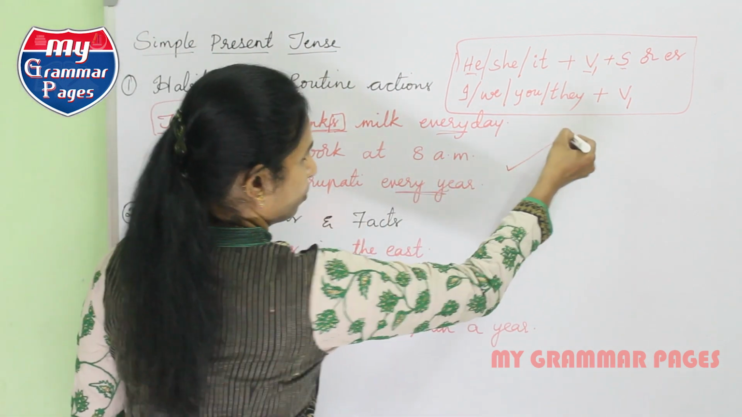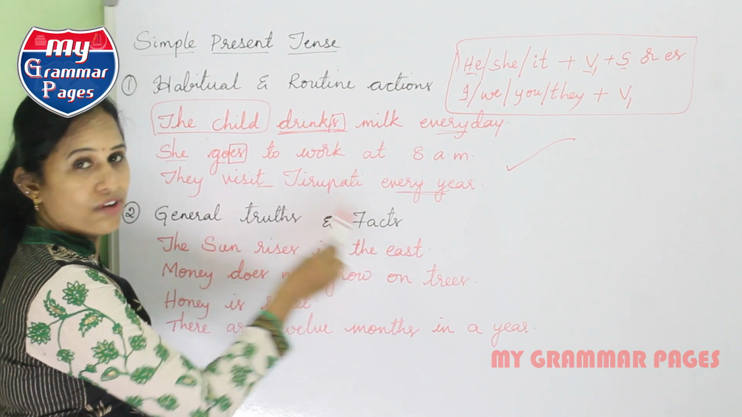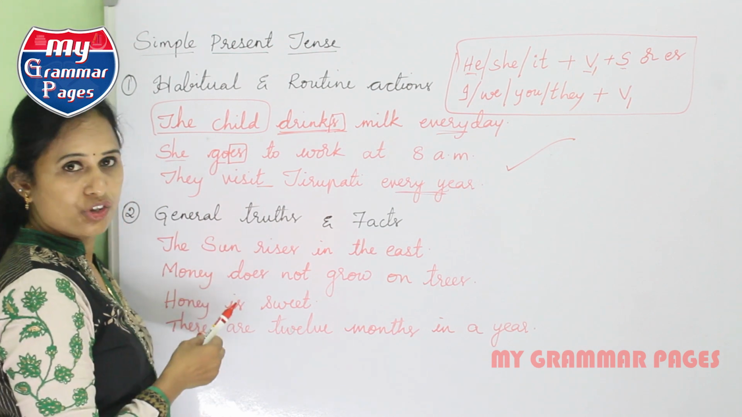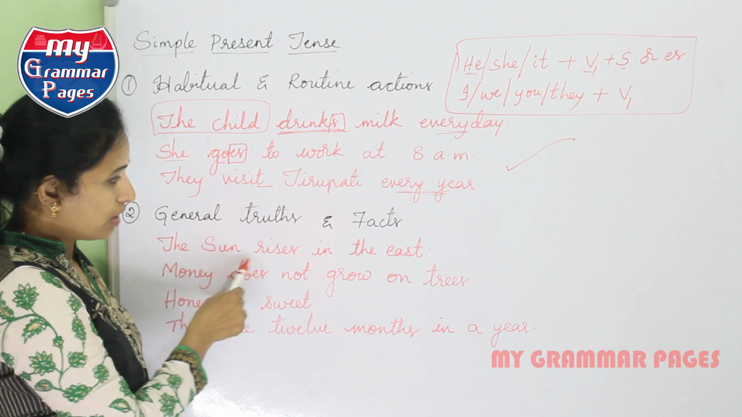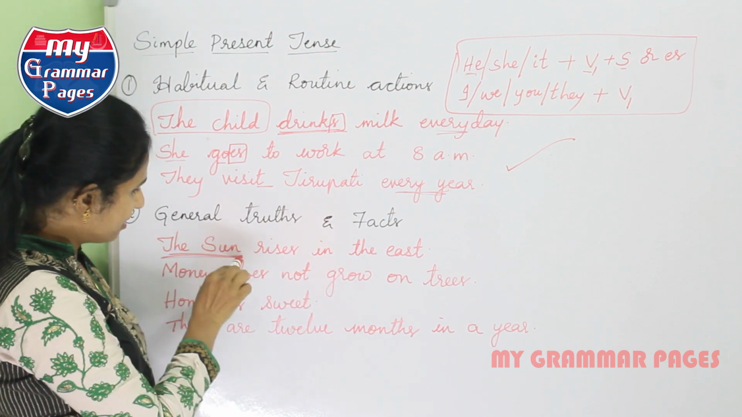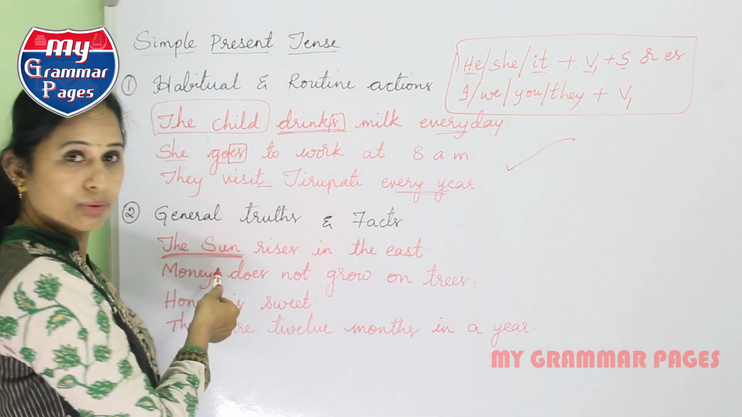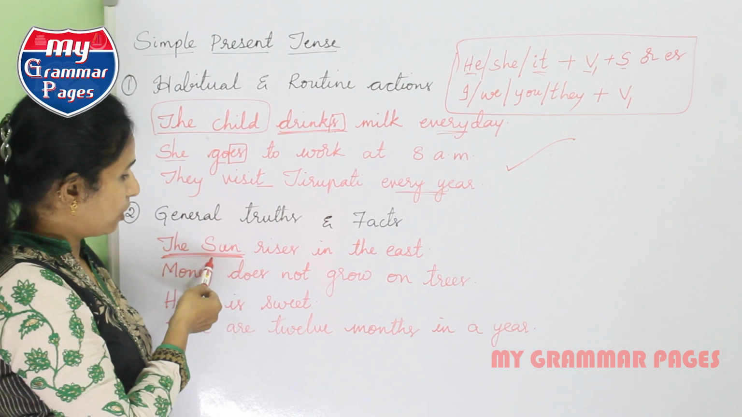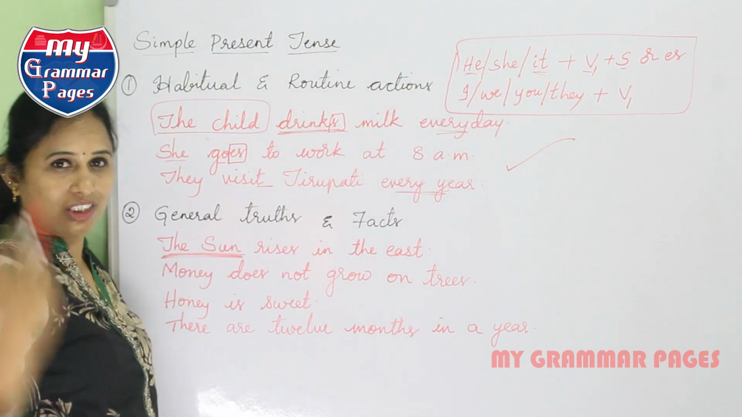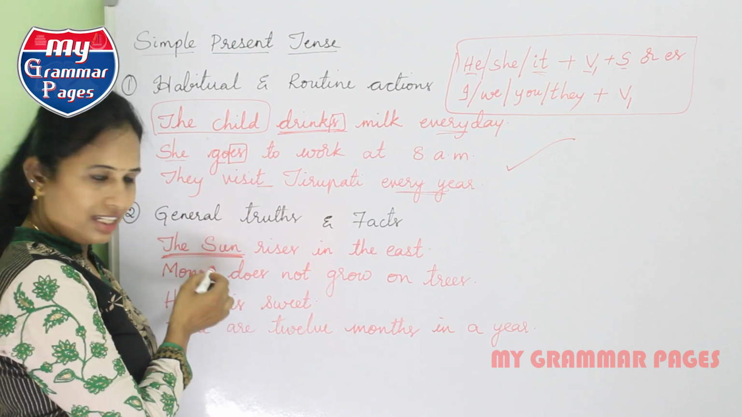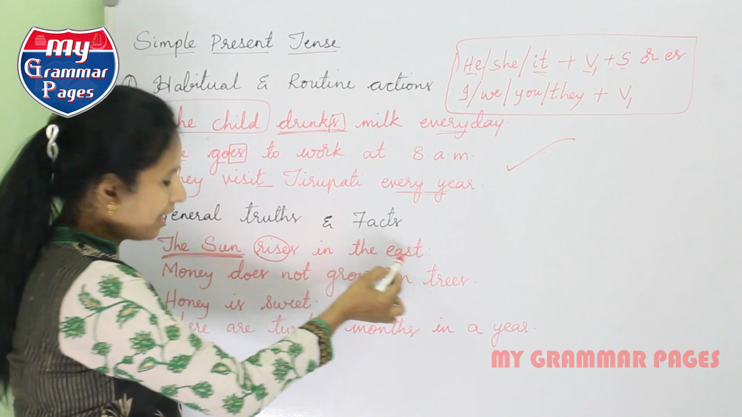This is one usage. Now coming to the second usage, general truths and facts. When we are talking about the general truths or when we are talking about the facts, we use only simple present tense. The sun rises in the east. Now where does this sun come under? Sun goes to it or he. When we generalize that one, when you give a gender to that one, it can go under he, or you can take it as it. When you consider that sun is a star, then you can take sun as it. So the sun, now see, rise plus es in the east.